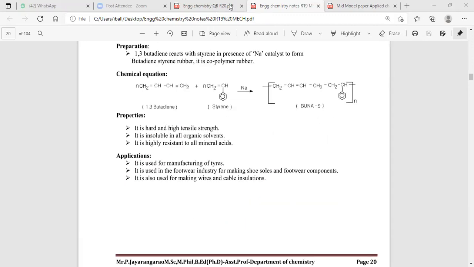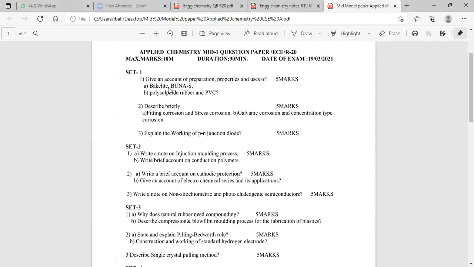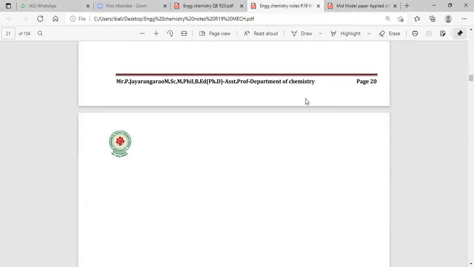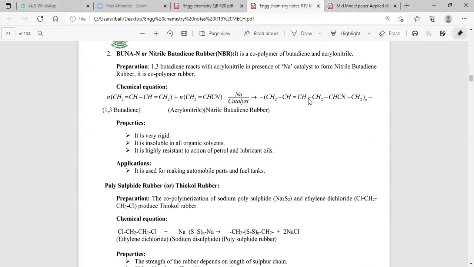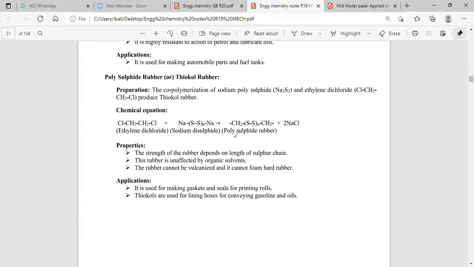Next question, from the model paper. Now they are asking about Buna-S and Buna-N. The third one is polysulfide rubber. Let me tell you what polysulfide rubber is. Polysulfide rubber is nothing but thiokol rubber.